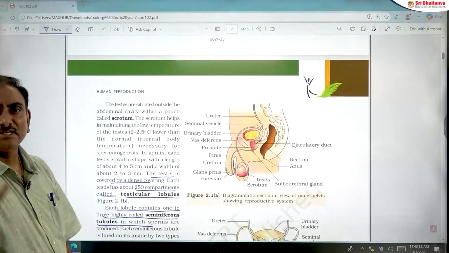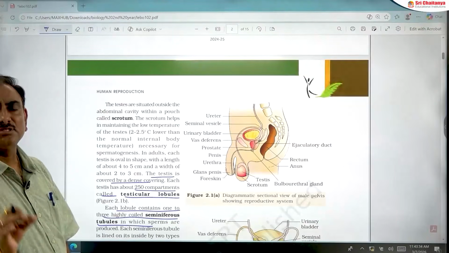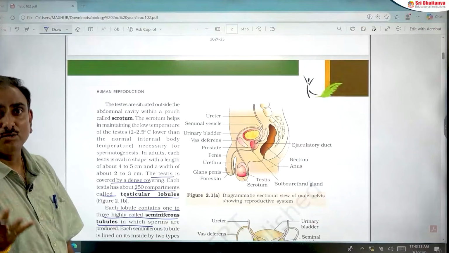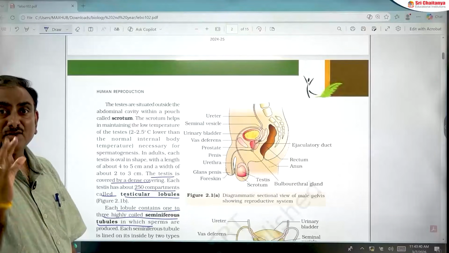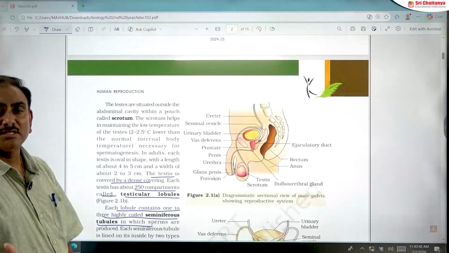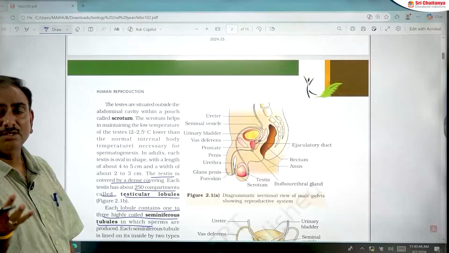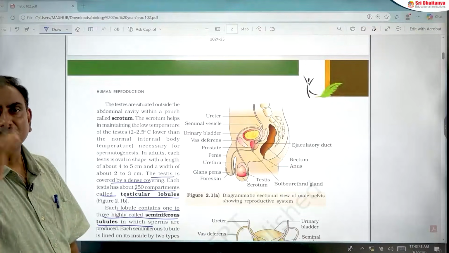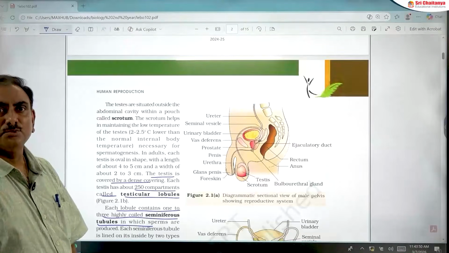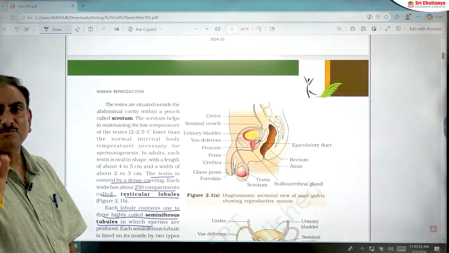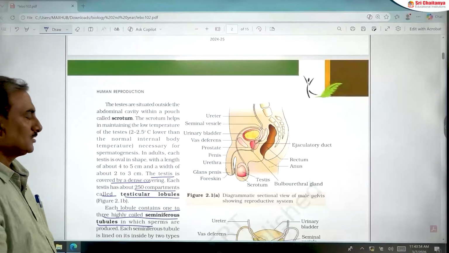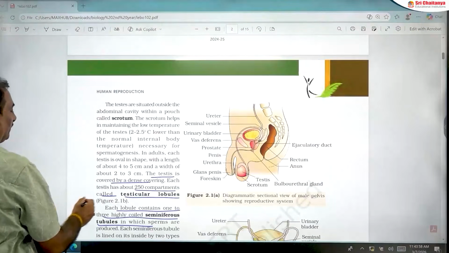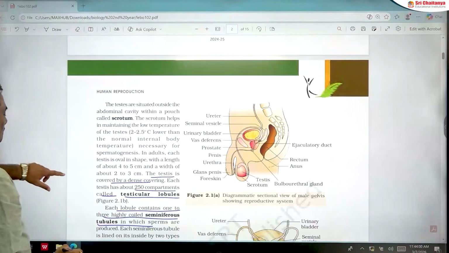So the total number of testicular lobules is 500, each testis contains 250 testicular lobules, and the number of seminiferous tubules in both testes of human beings is 500 to 1500. This is a very important question from the NEET point of view.